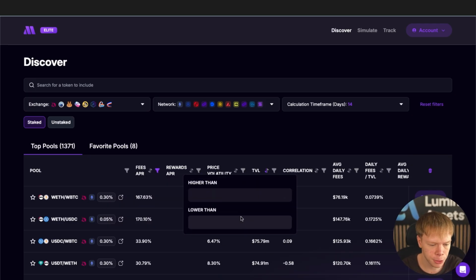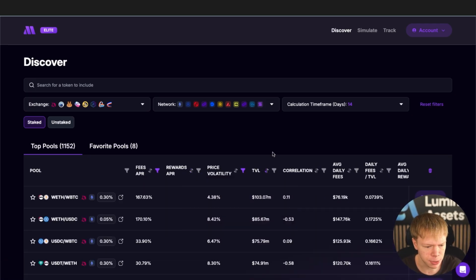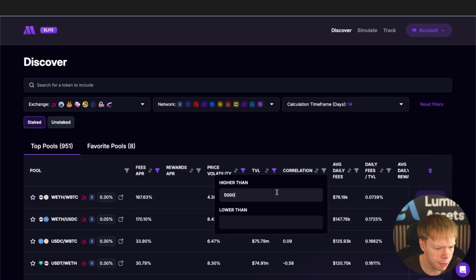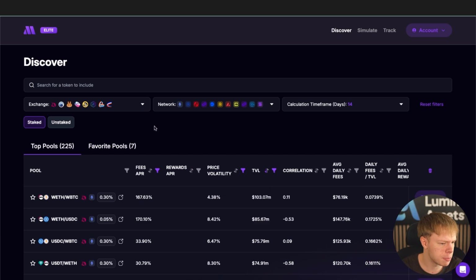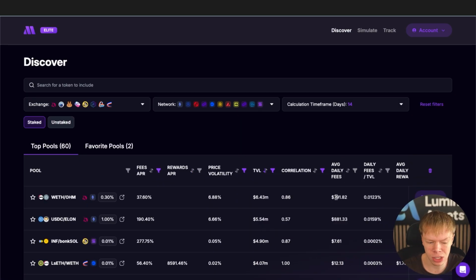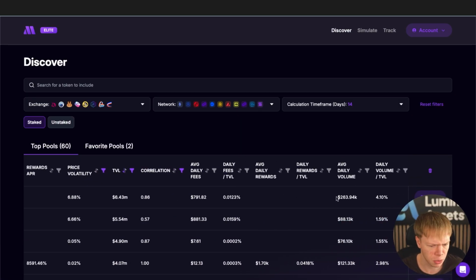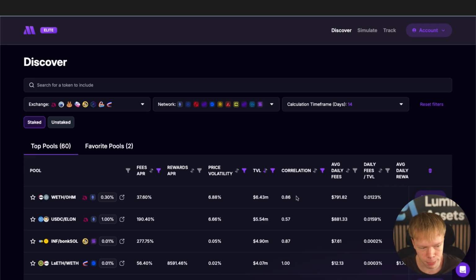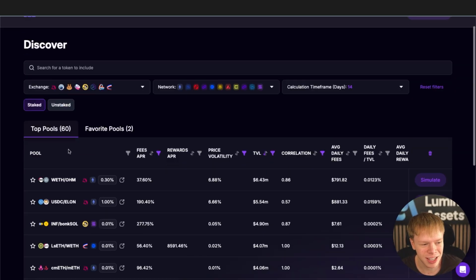I don't know about you, but I don't like blowing my money, so that's why I filter those out. And then in terms of volatility, I'll usually look at lower than 15%. That way I'm not diving into super volatile liquidity pools that are going to just bleed my capital. I'll look at TVL higher than 500 grand typically. And if I'm diving into the Ethereum network, I'll usually look for above $1 million or so. I like to look for correlated liquidity pools, so I'm looking at correlation higher than 0.5. By the way, this is one of the only tools out there, I think the only tool out there, that allows you to filter by correlation.